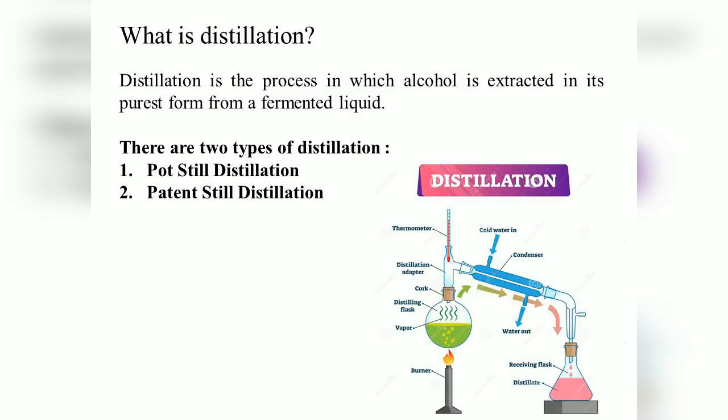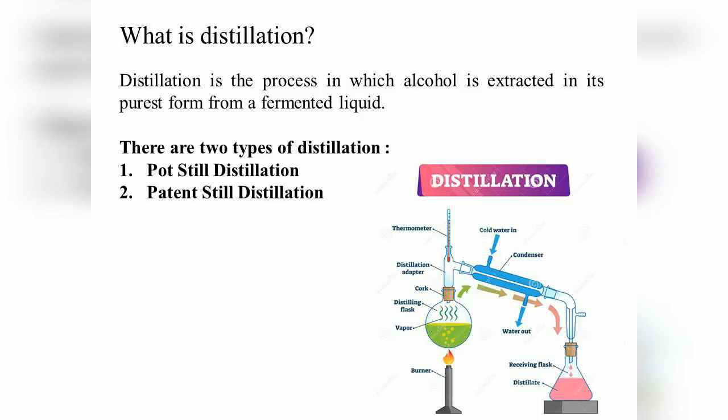Just for your understanding, I have put a small diagram at the side which says distillation. Basically in your chemistry lab or science lab, if you want to do distillation, it is pretty simple: there is a liquid mixture which needs to be heated.